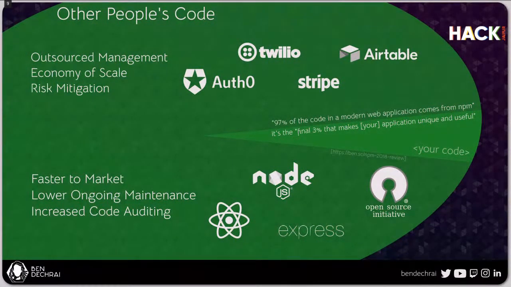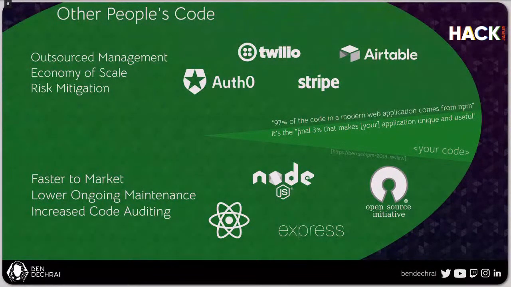And even if you're not doing software as a service, even if you did do everything in-house, and Auth0 is a good example, there are a whole lot of other identity providers in the cloud, but you can also install your own locally managed OpenID Connect, an OAuth2 compatible identity provider. But you're not going to get that outsourced management component. But you will still be able to get to market faster. You won't have to write all that code. You won't have as much ongoing maintenance. You'll still need to patch. You'll still need to make sure the software is secure, but you don't necessarily need to write all of that.